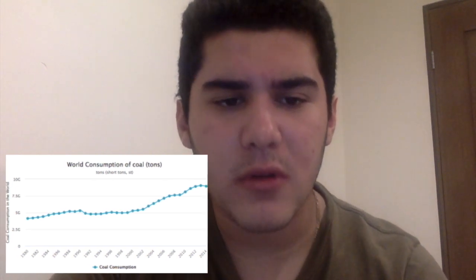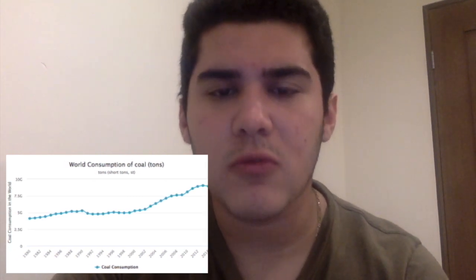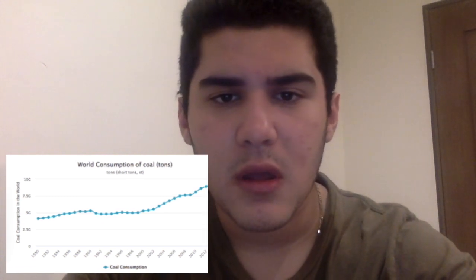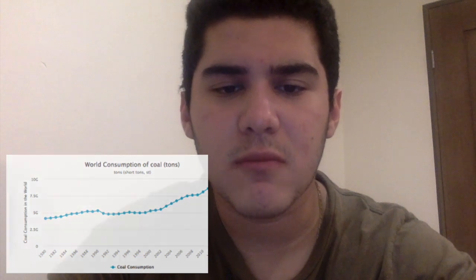On this line graph, our independent variable is the years, from 1980 to 2016. Why? Because they're changing. And the dependent variable is the amount of coal consumption increasing throughout the years. Why? Because the consumption changes as the years change. The domain on this chart is 1980 to 2016, and the range is 0 to infinity.